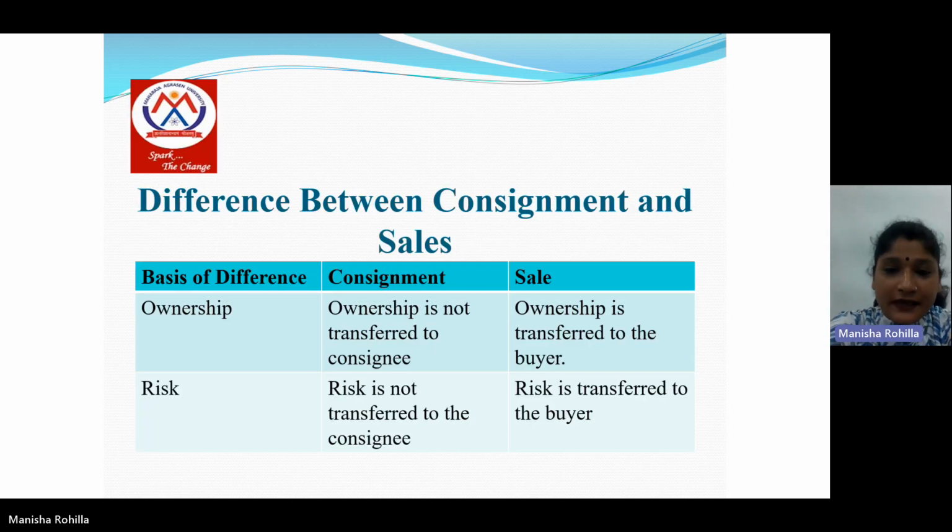Next is the difference between consignment and sales. First point of difference is ownership. In consignment accounting, ownership of goods remains with the consignor. It is not passed on to the consignee. But in case of sale, ownership of the goods is immediately passed on to the buyer by the seller. Second point is risk. In case of consignment, risk is not transferred to the consignee. It remains with the consignor. But in case of sale, risk is transferred to the buyer. After sale of goods, the buyer is responsible for any loss, damage or destruction of goods.